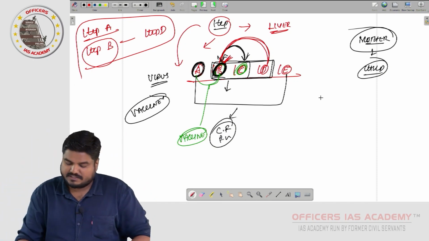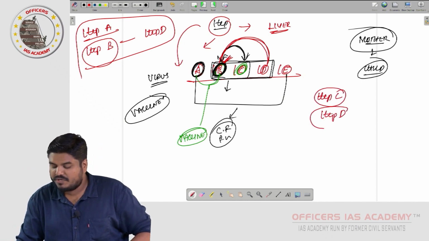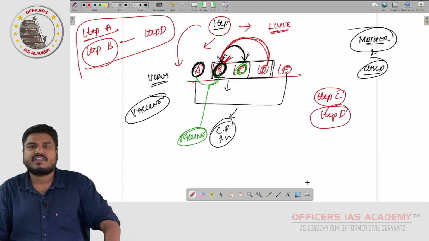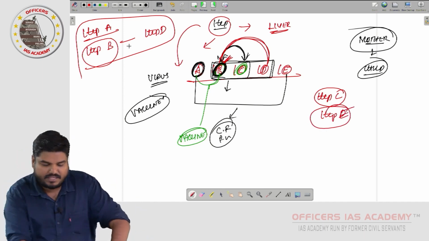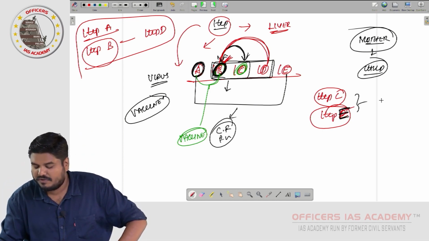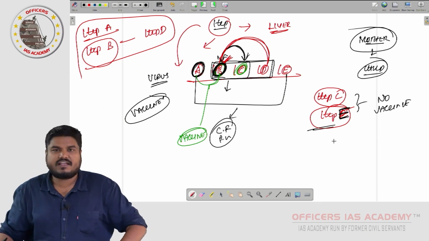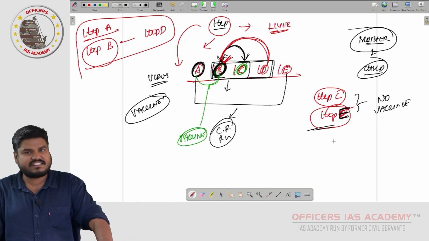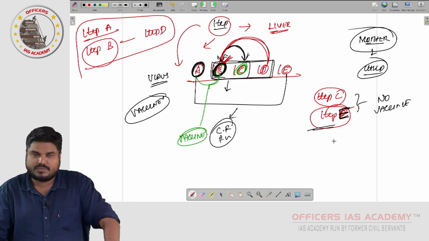For Hep C and Hep E, we do not have any vaccine. However, in China, a vaccine has been developed for hepatitis E, but it has not been brought into wider usage.